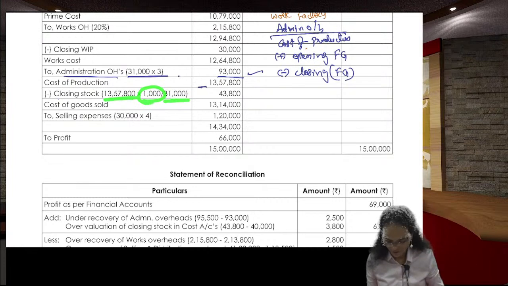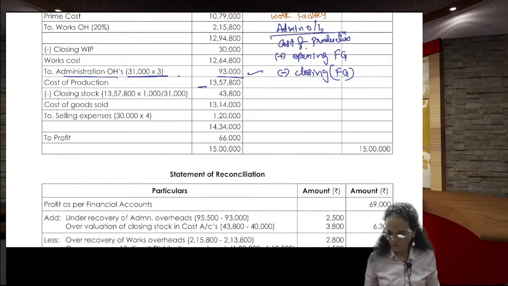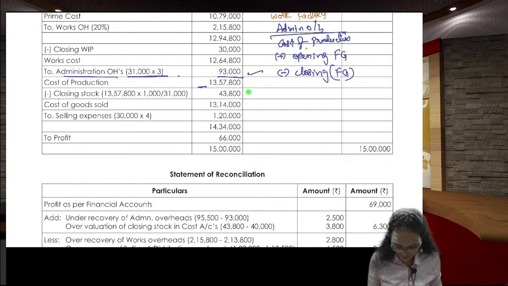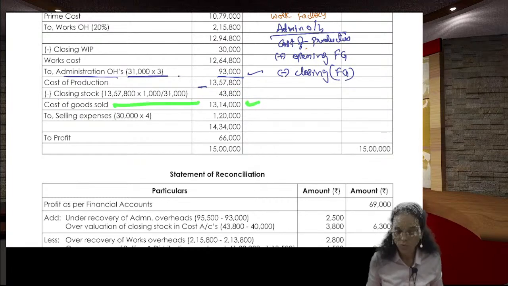For that, what is the cost? This is the cost, 13,57,800 for the 31,000 units. Then what about the 1,000 units? That is 43,800 rupees. So you reduce it from the cost of production, 13,57,800. You get 13,14,000 rupees as the cost of goods sold.